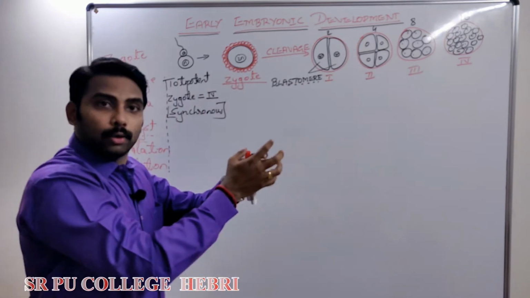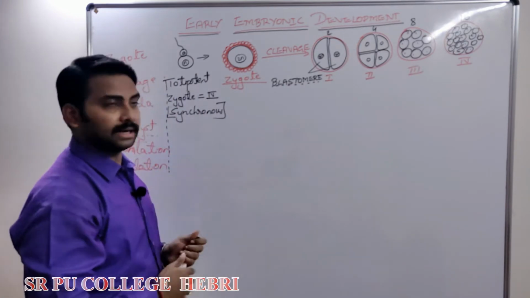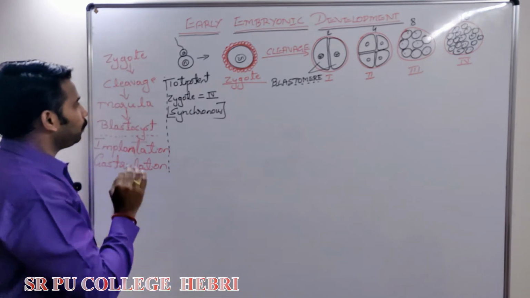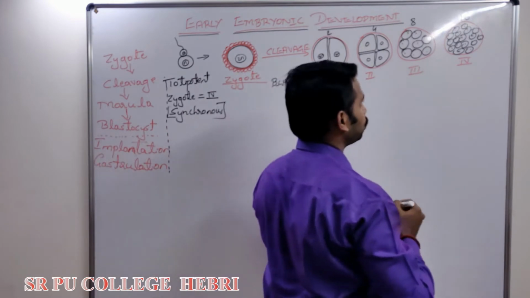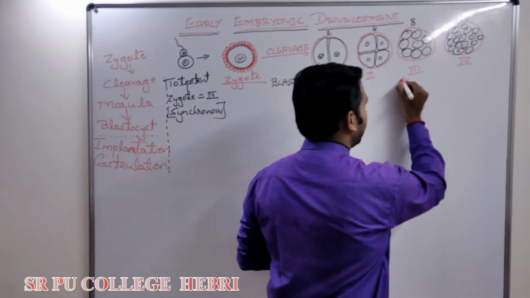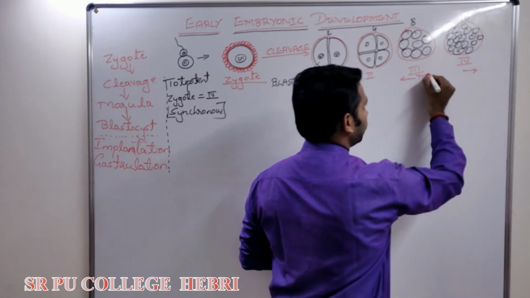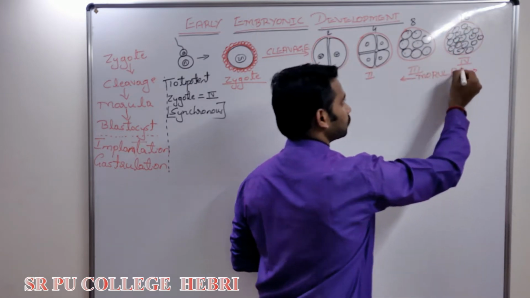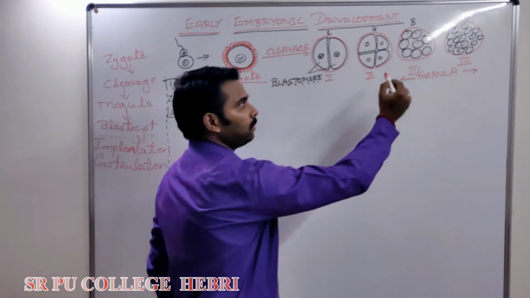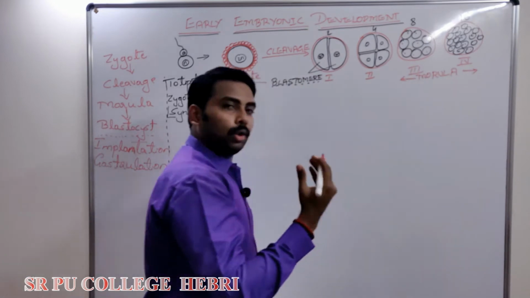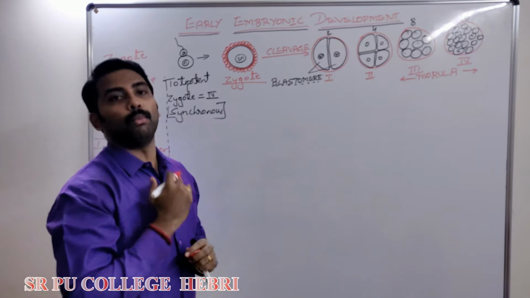It will not allow the expansion or growth of the embryo. That is the answer. Okay, now when the embryo with 8 to 16 blastomere stage is called what? Morula. When you observe these two stages, it looks like a mulberry fruit. That's why the name given is morula.